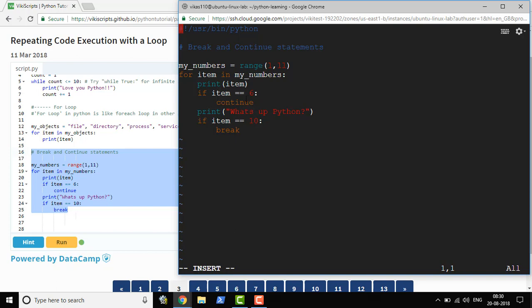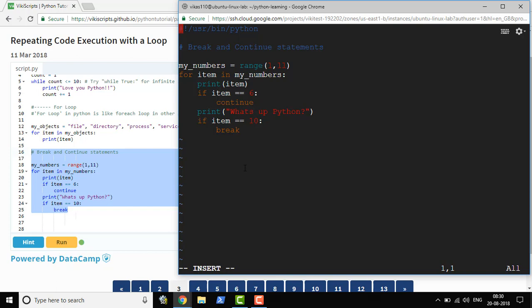So basically the moment it reaches 6, rather than printing "WhatsApp Python", it will move to the 7th iteration. And the next condition is, if the item is equal to 10, the moment the 10th iteration is going on, it will simply break and come out of the loop. Suppose you are writing a loop and at some point you do not want to execute a particular iteration, you could use the continue statement. Or in some cases where you want to break and come out of the loop on a particular iteration, you could simply use the break statement.